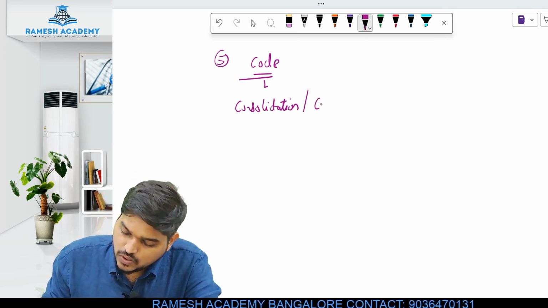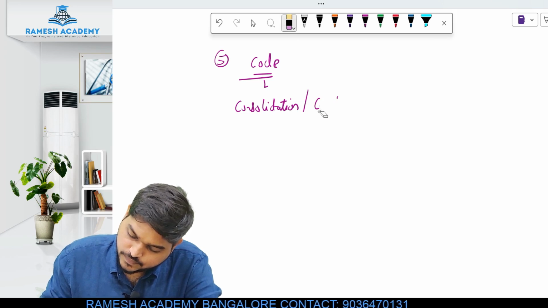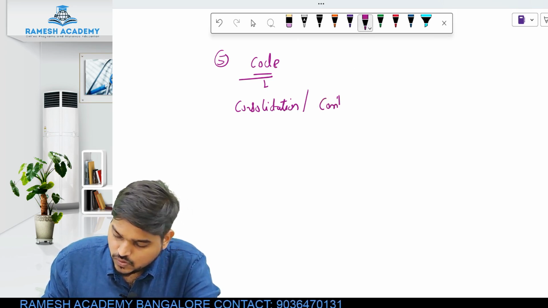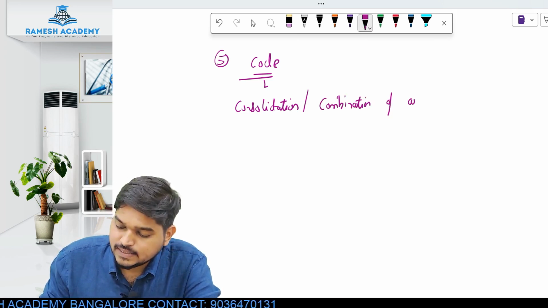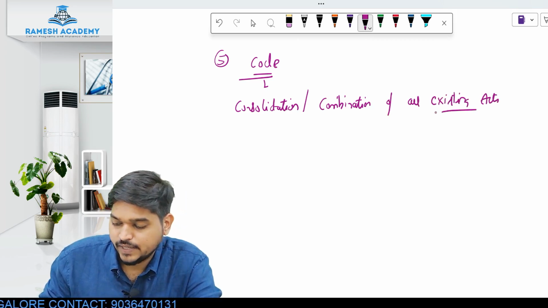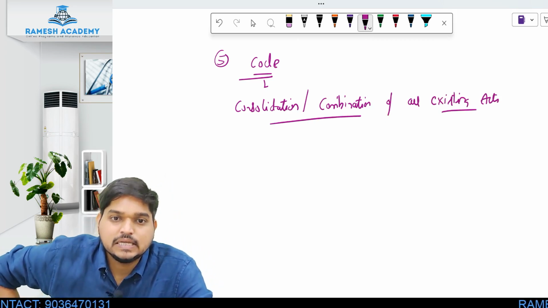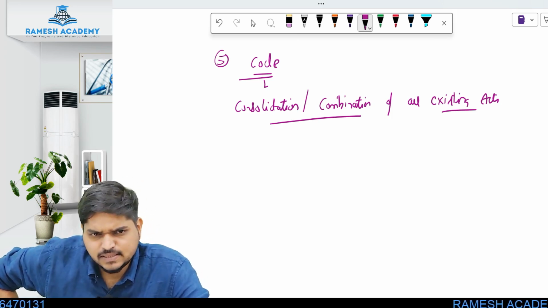Consolidation or combination of all existing acts. Okay, I'll give an example, then you will understand better. What do you mean by code? It is a type of law which is a consolidation or combination of all existing acts.